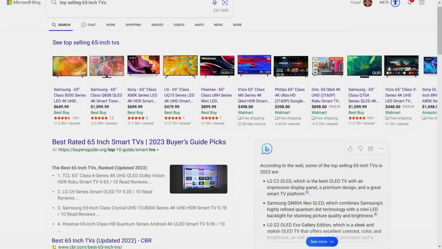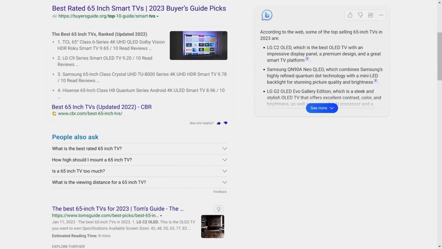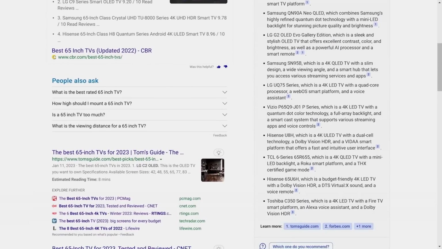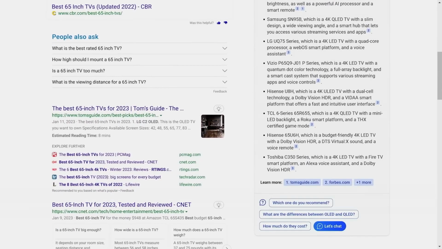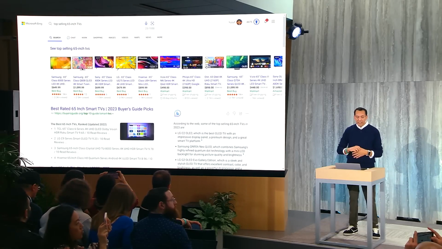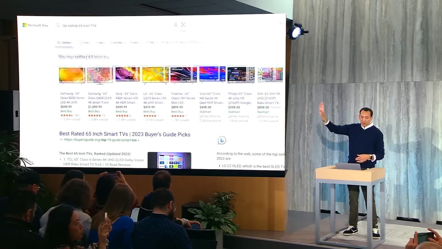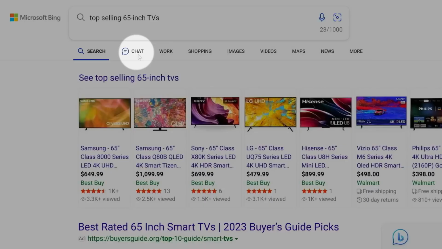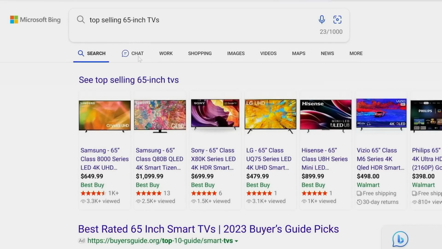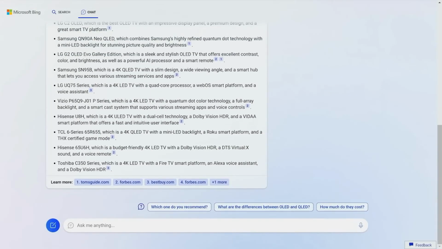Again, you see our ads at the top, the links on the left, and the answers here on the right. And you can pick whichever you'd like. We give you a good set of answers, but now I want to refine this query. So I can do that by going to chat. Now I can either swipe up with my fingers or look up here at the top of the screen. We have now a new chat scope. And with that, with one click, you are now into chat. Look how beautiful that is. Search to chat, just so seamless.